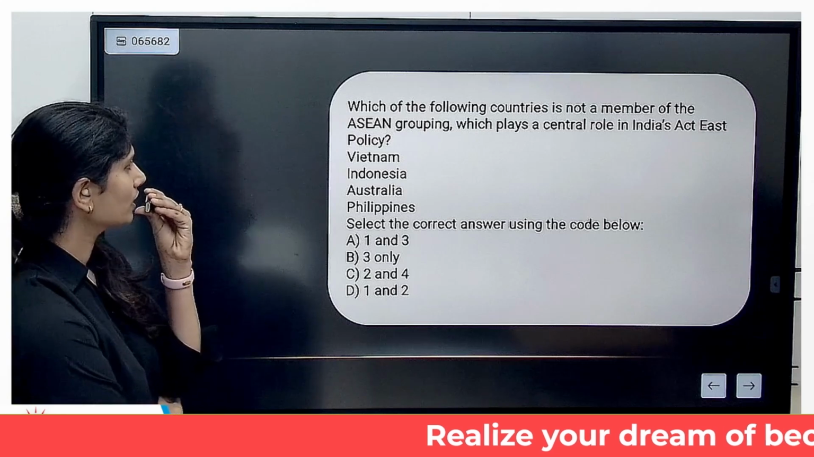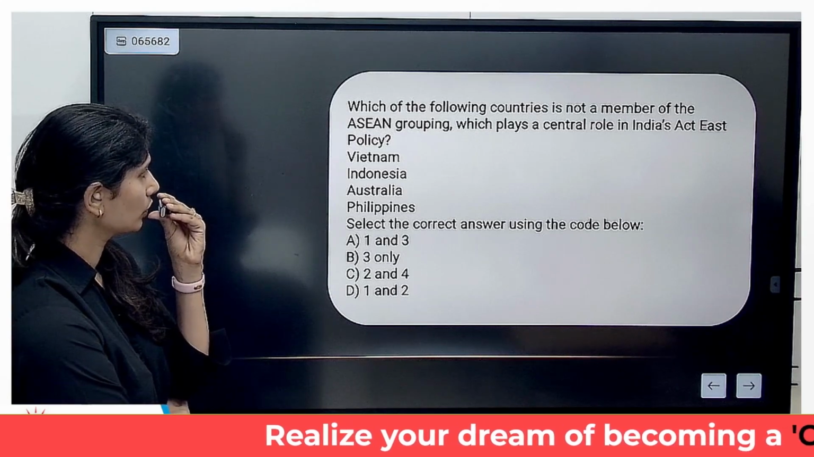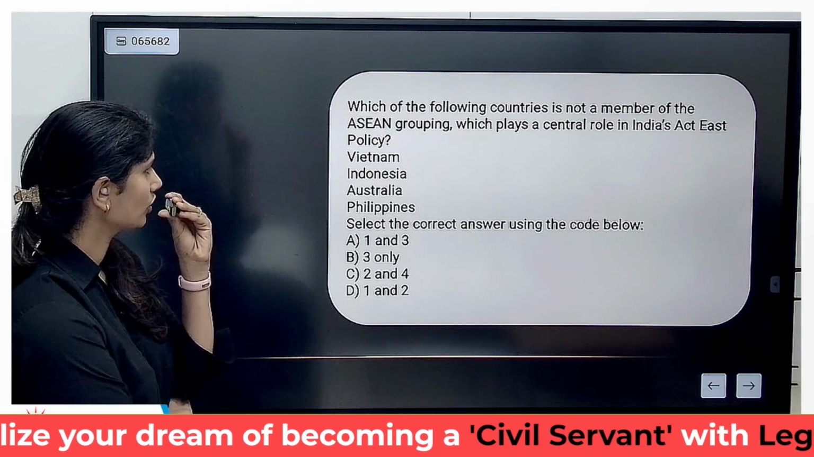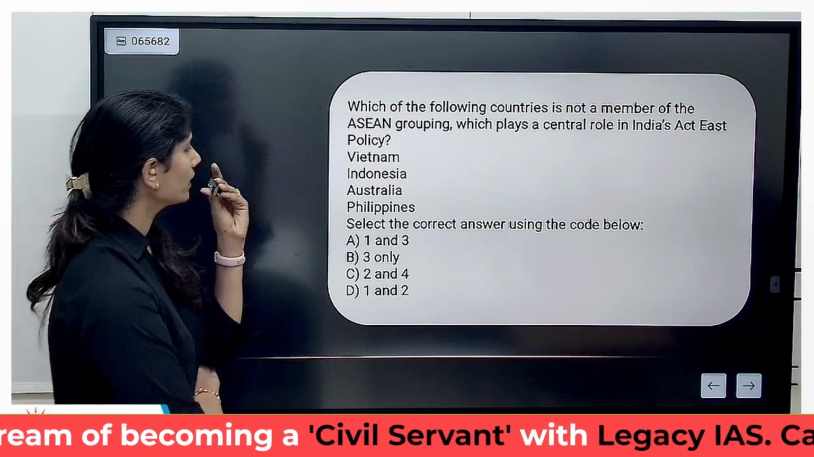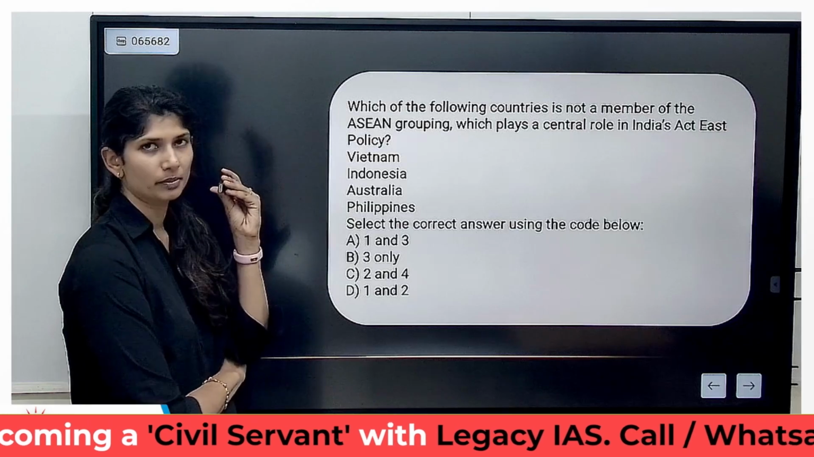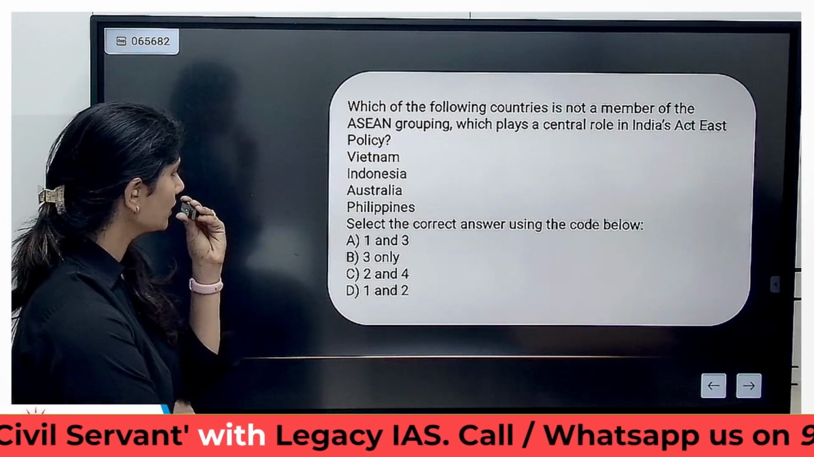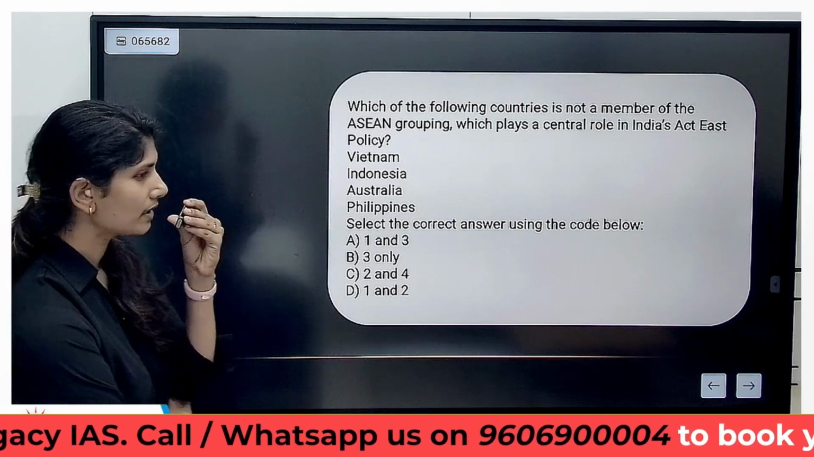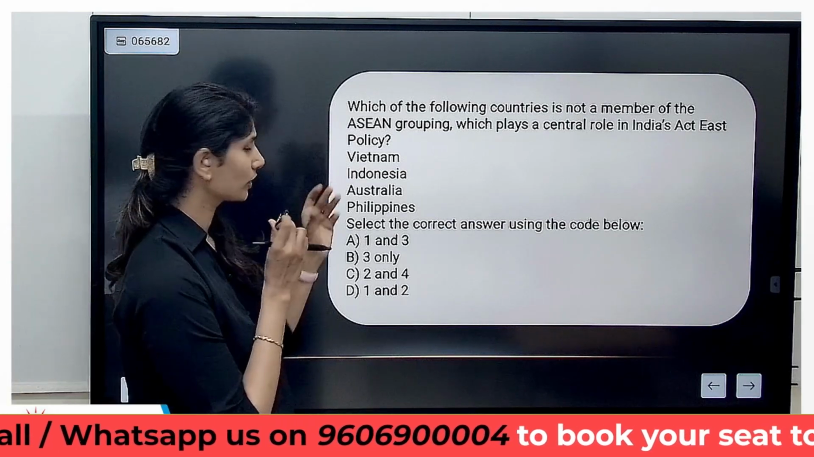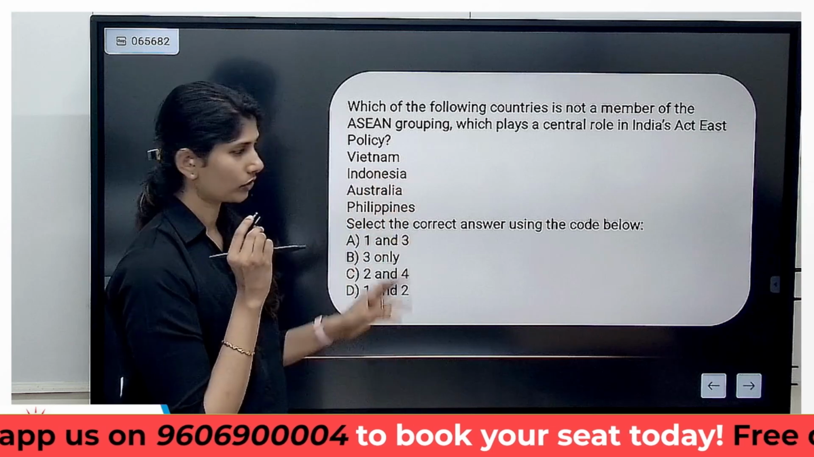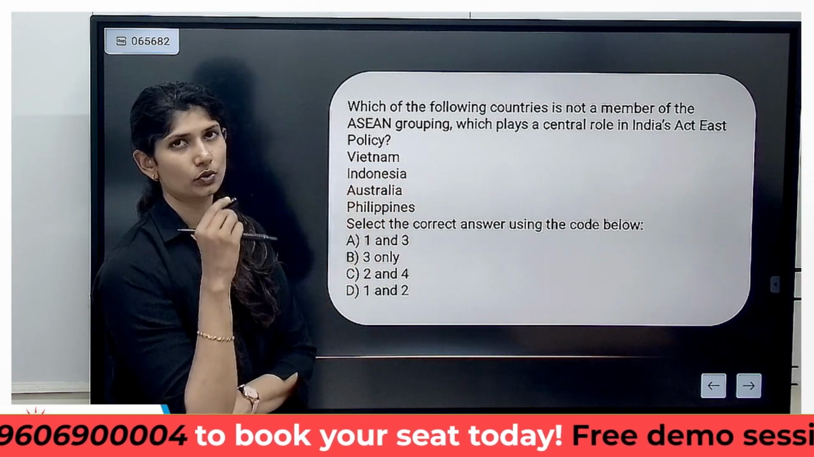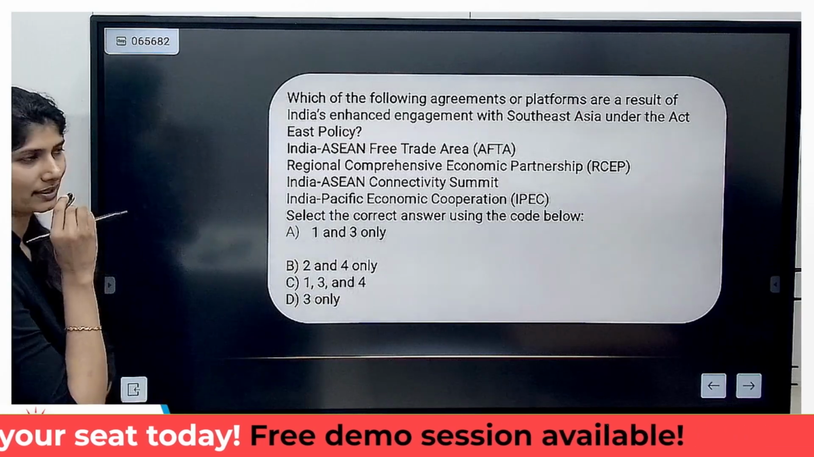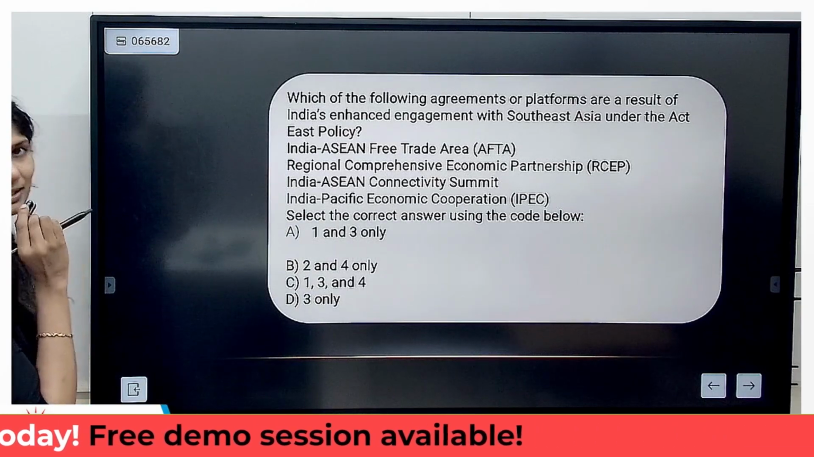Which of the following countries is not a member of ASEAN grouping but plays a central role in India's Act East Asia policy? Vietnam, Indonesia, Australia, Philippines. Vietnam, Indonesia, Philippines are all part of ASEAN. Australia is not a part of ASEAN, but because of its regional proximity it plays a very important role in the Indo-Pacific and also in Act East Asia. So Australia is the correct answer.